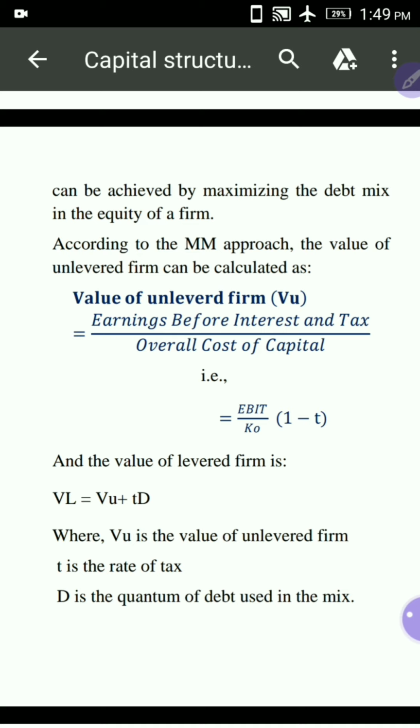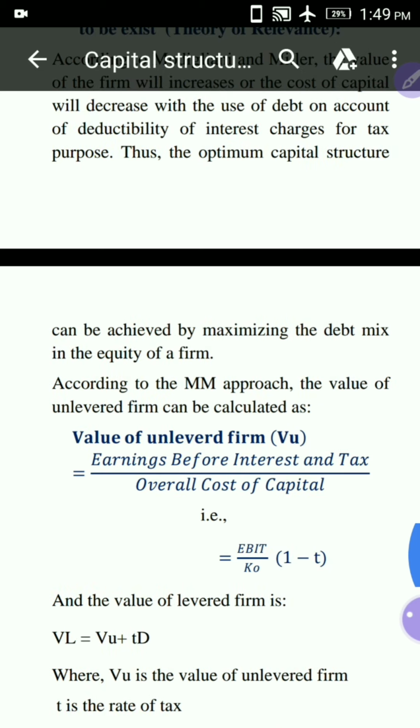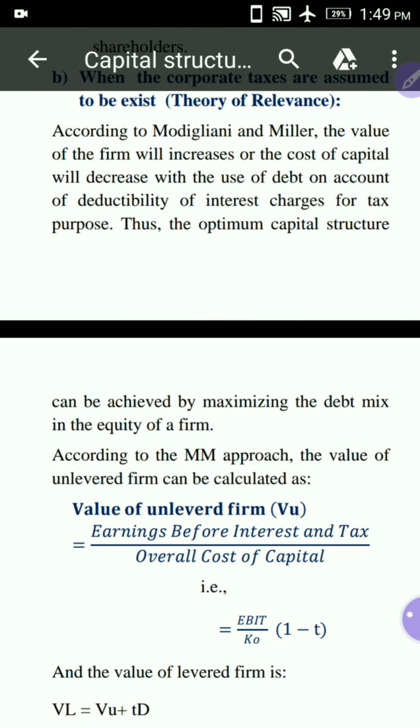But when taxes exist, it is called the theory of relevance. In this situation the value of the firm and the overall cost of capital depend upon the capital structure decision. So this is the theoretical aspect of the Modigliani Miller hypothesis. Next we'll look at a problem.